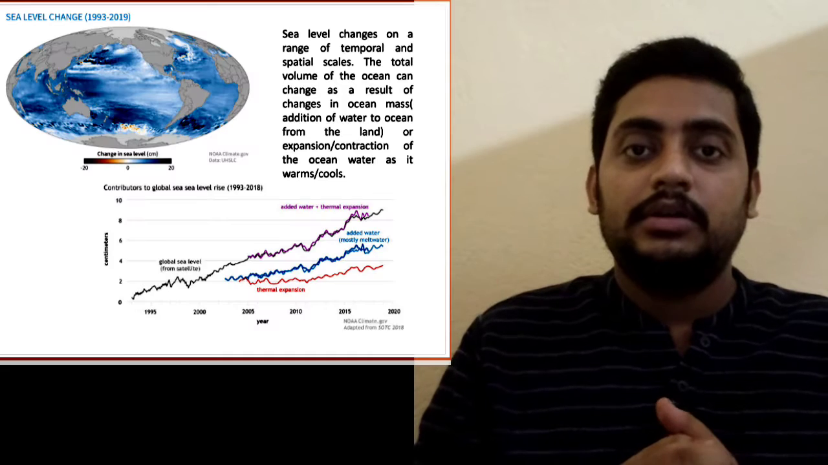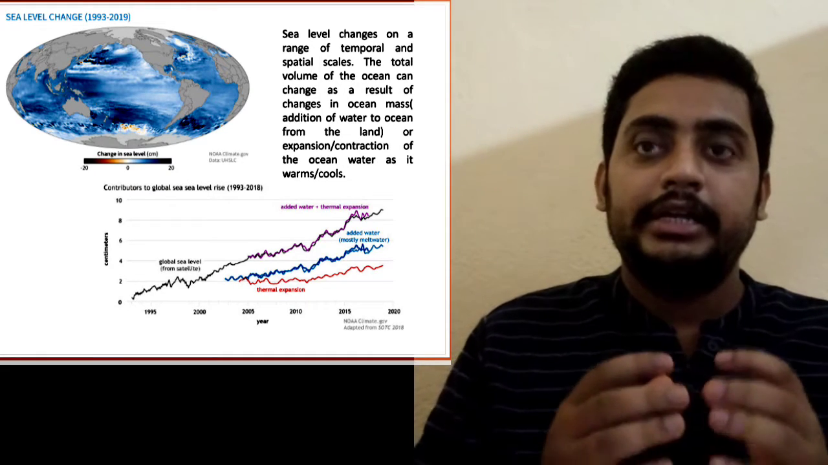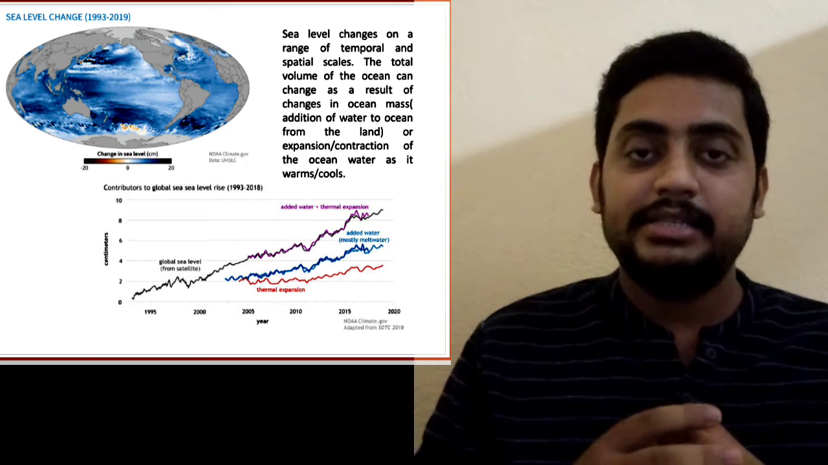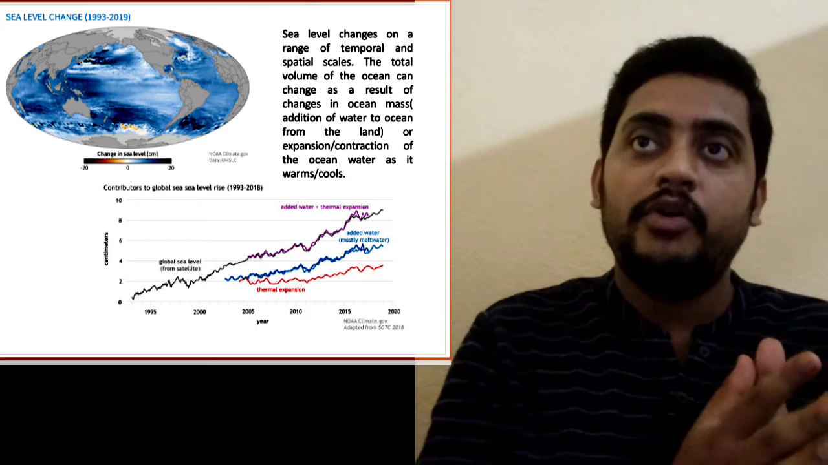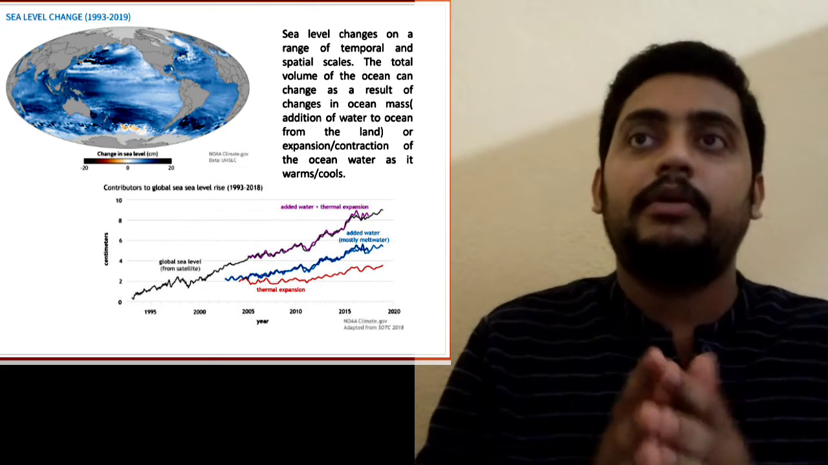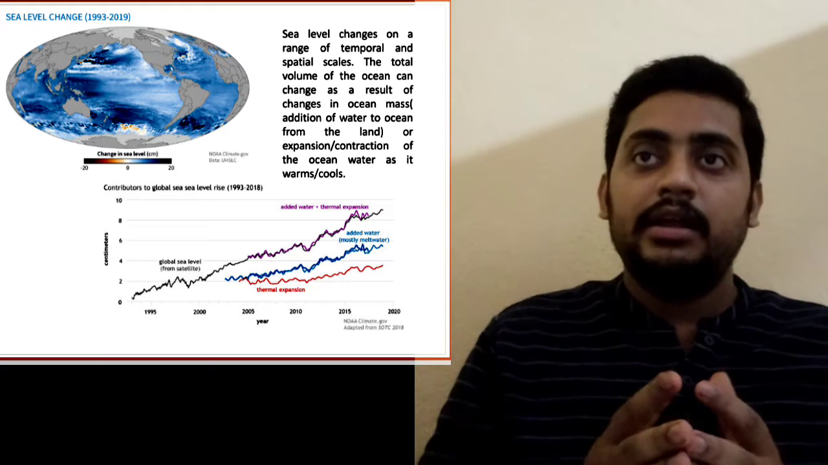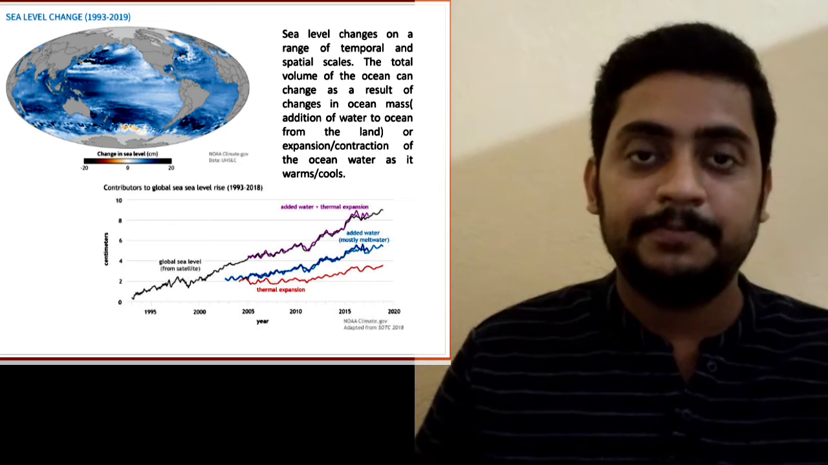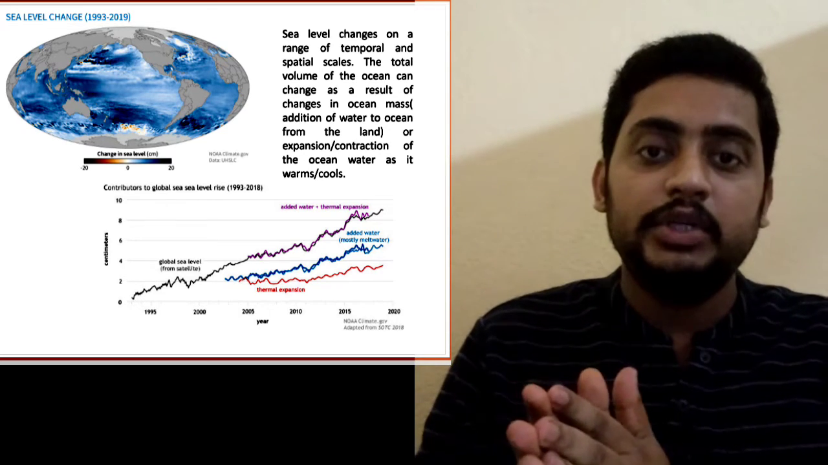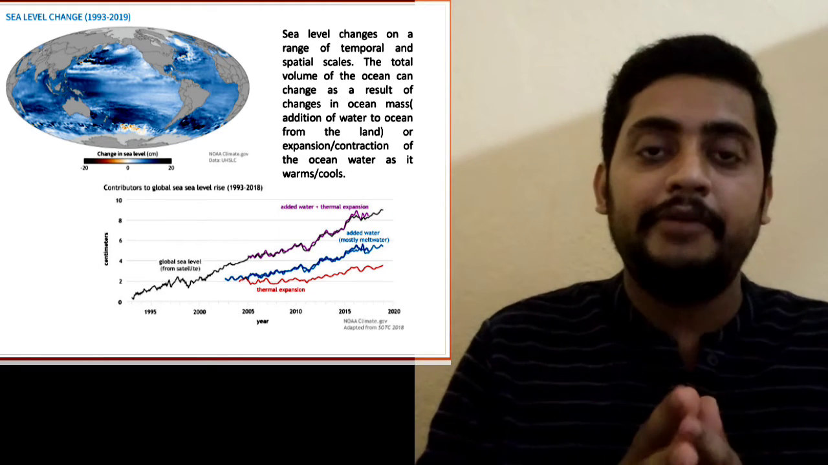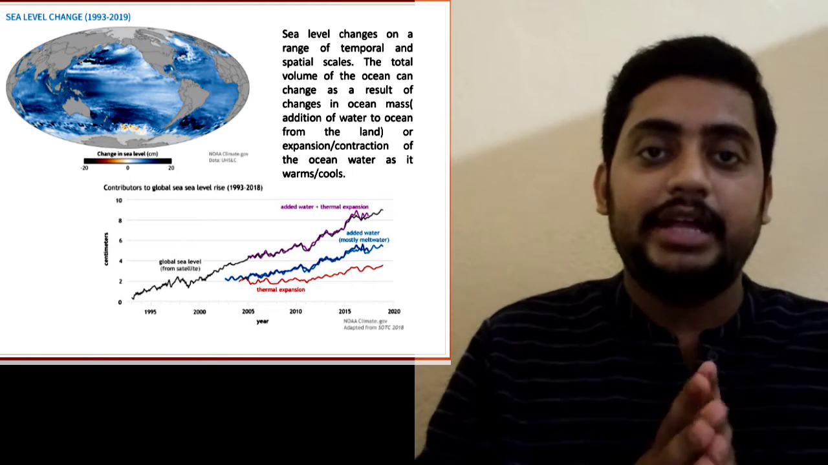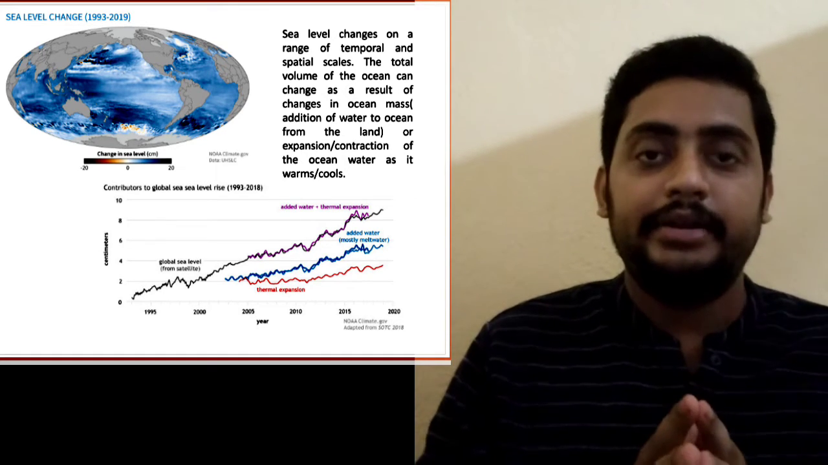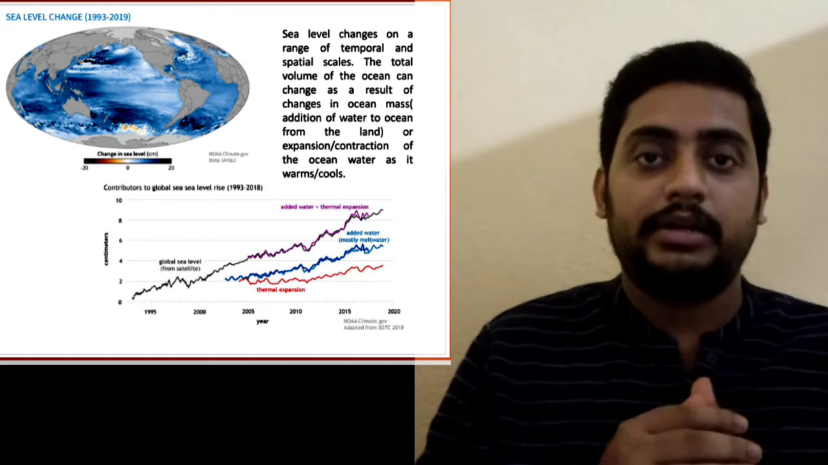At first, sea level change indicates the temporal and spatial changes of ocean masses, that is, addition of water to the ocean from the land, or expansion and contraction of the ocean water as it warms and cools. From 1993 to 2018, we have seen different evidence of sea level rise due to thermal expansion and added meltwater.